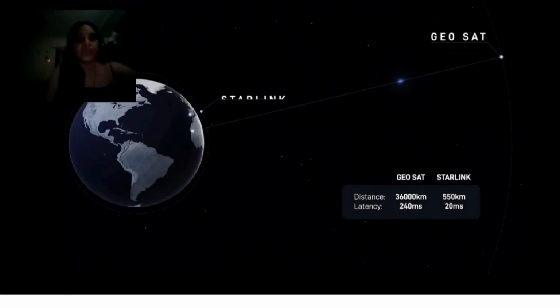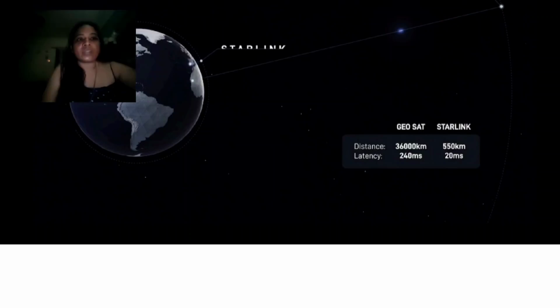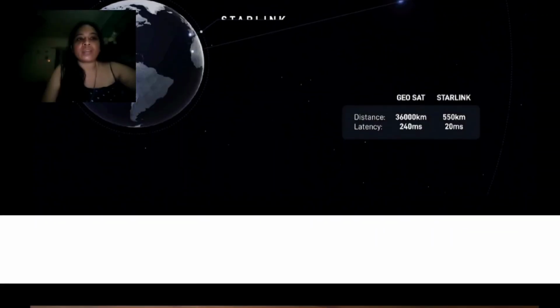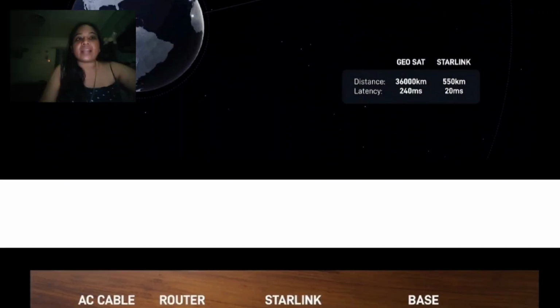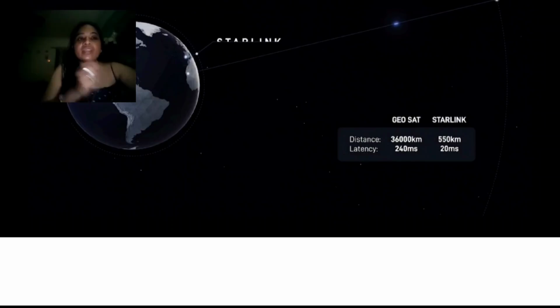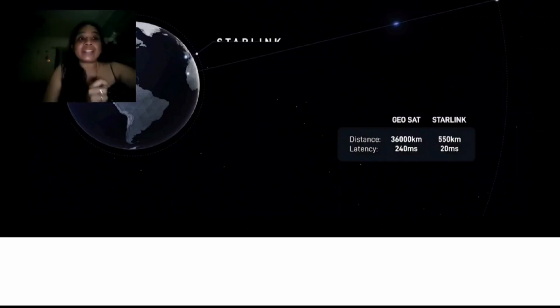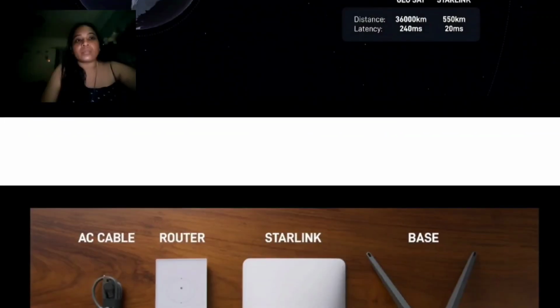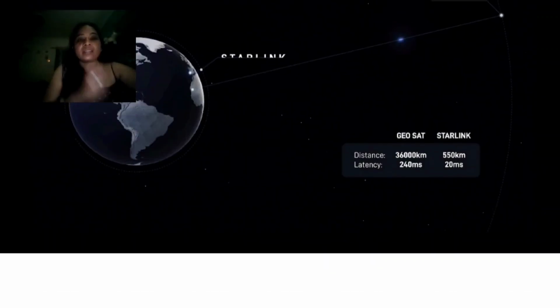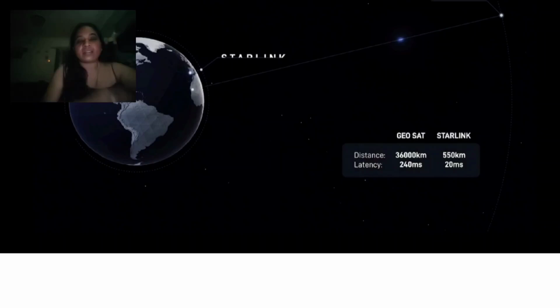And next, here you can see the geo satellite distance and latency. 36,000 kilometers and latency of 40 milliseconds. And if you are using the Starlink router, you can get 550 kilometers and 20 milliseconds. You can transfer the data in milliseconds. So that is the highest speed internet.